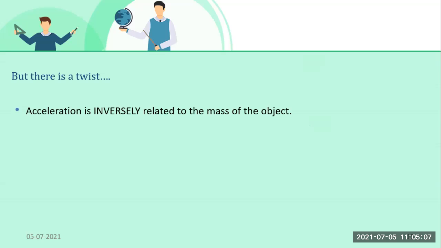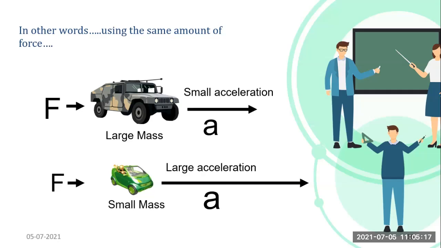Now see, there is again one twist. Acceleration is inversely related to the mass of the object. How? See, I'll explain to you. This is an example. There is one car having a large mass and one car having a small mass. And the force which we are applying is the same for both. So students, which car will move fast? Acceleration will be large in which one? The car having a small mass, right?